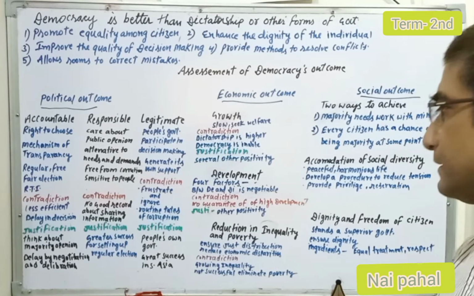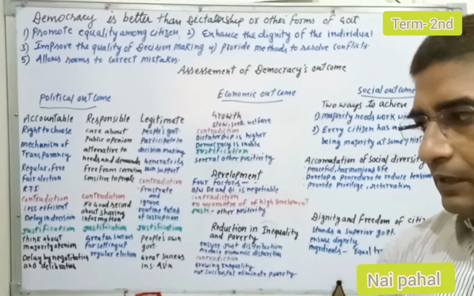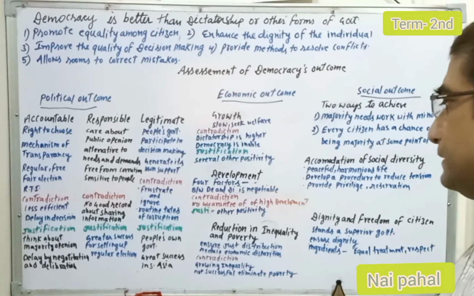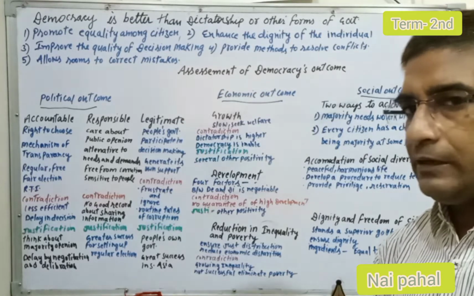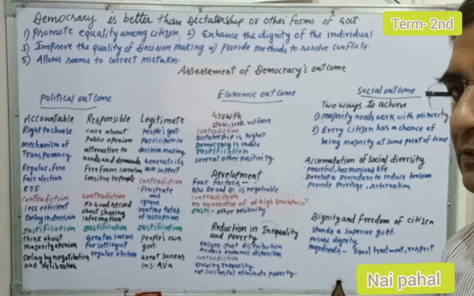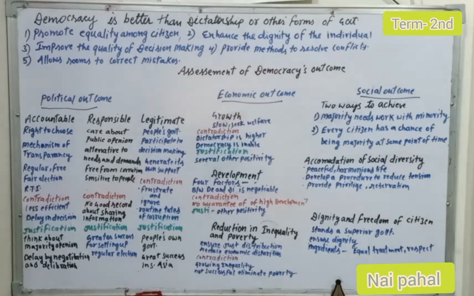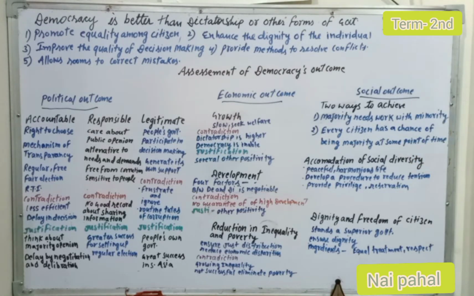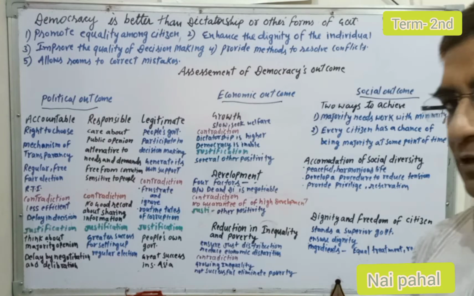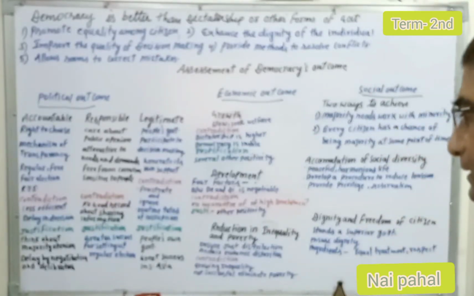And the next one is reduction in inequality and poverty. Democracy has also been seen to ensure just distribution. Just distribution means it provides equality among all people of the country. So it makes a good effort to distribute all kinds of resources among the people, and it reduces economic disparities.